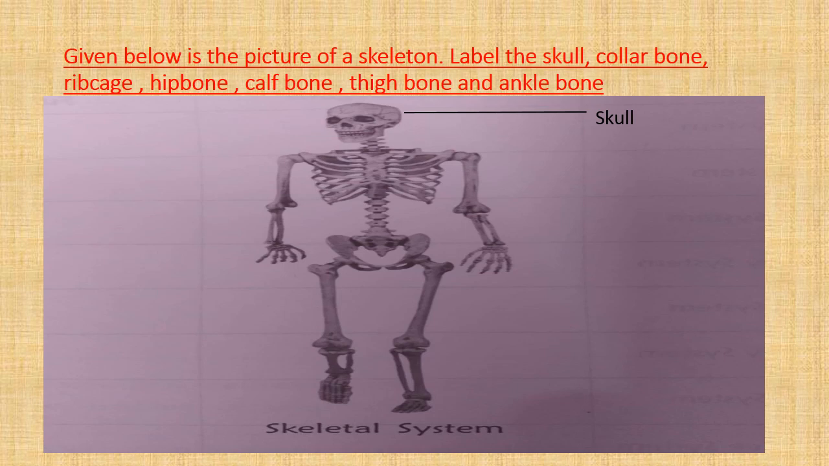As we all know that the skull is the bony case, and it makes your head and face region. So your head and face region are made because of the bony case, and that is called skull. Second is collarbone. Students, you can feel your collarbone by touching the area between your neck and your shoulder.